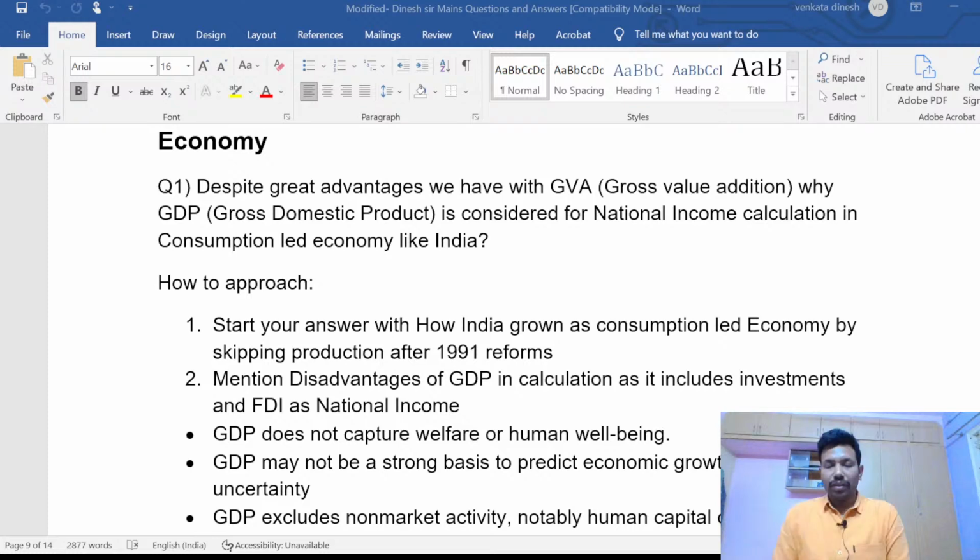Today in the exam we have seen three questions of economy. I will be discussing all three questions, how to answer them, rather than giving you a complete solution. I will enlighten you how you have to write the answers with your own knowledge, or how to secure that knowledge. This will be my focus area.